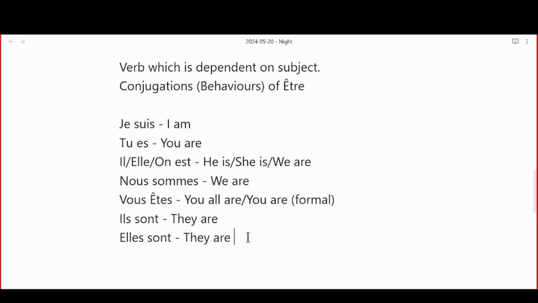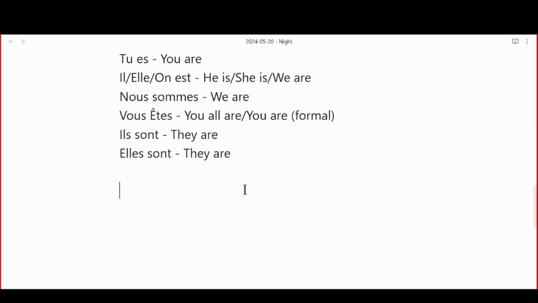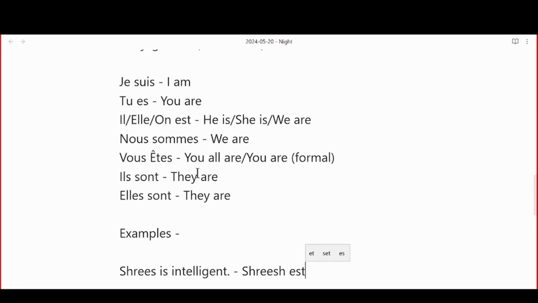Understood? Now, let's take some examples. If I want to say Shrish is intelligent, how would I say that in French? Just like this: Shrish est intelligent. Why did I use est? Because he is, right?